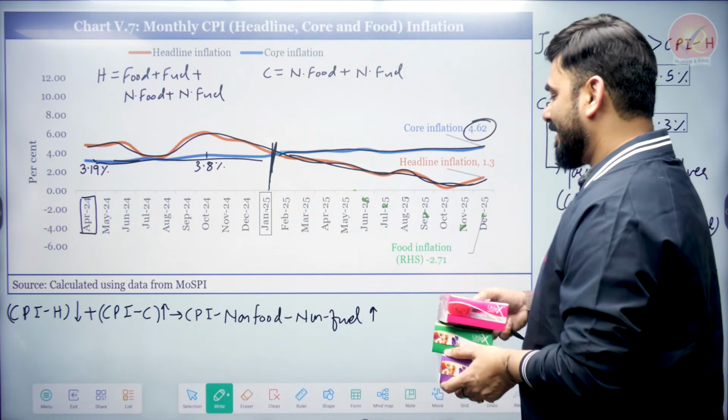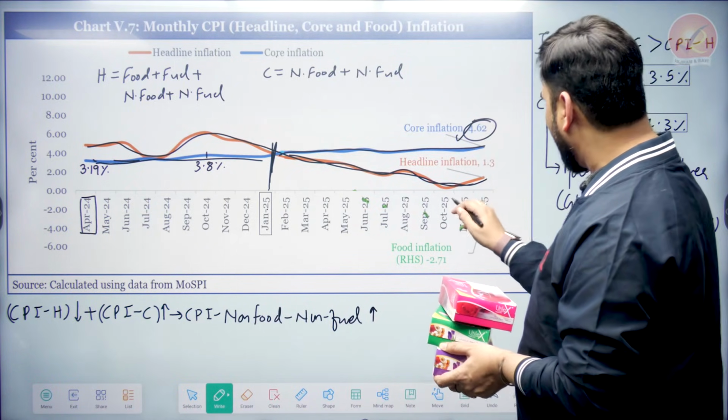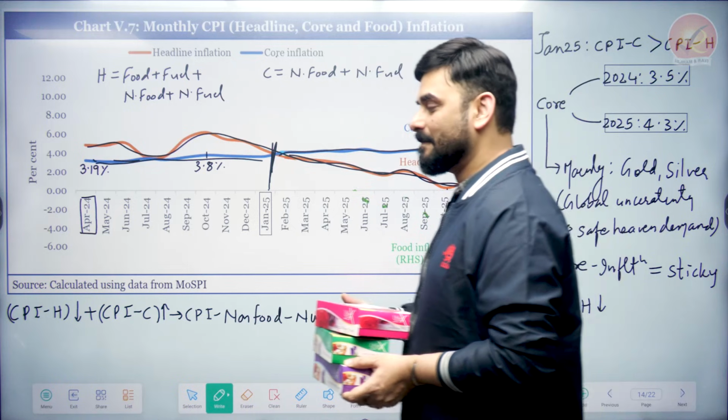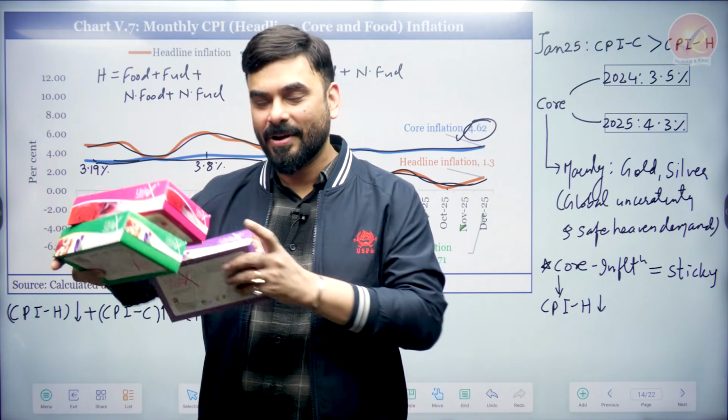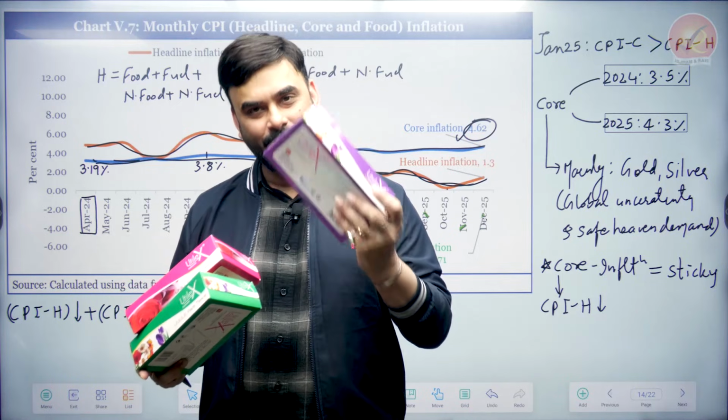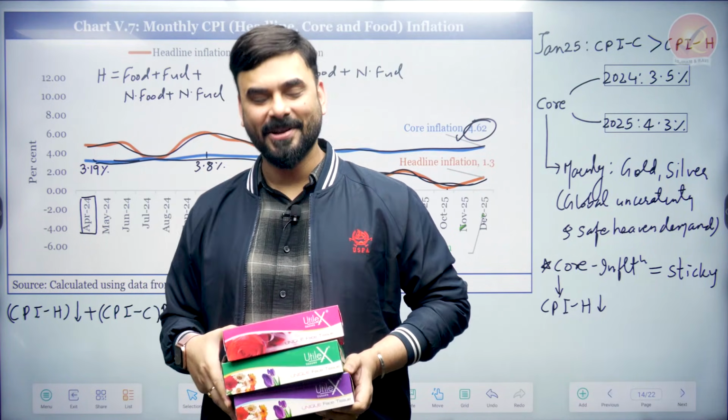So what did you see here? You saw that core inflation is rising, whereas headline inflation is coming down, which means that in India, the inflation that we are experiencing is not because of food and fuel, it's because of non-food, non-fuel, which is core inflation.